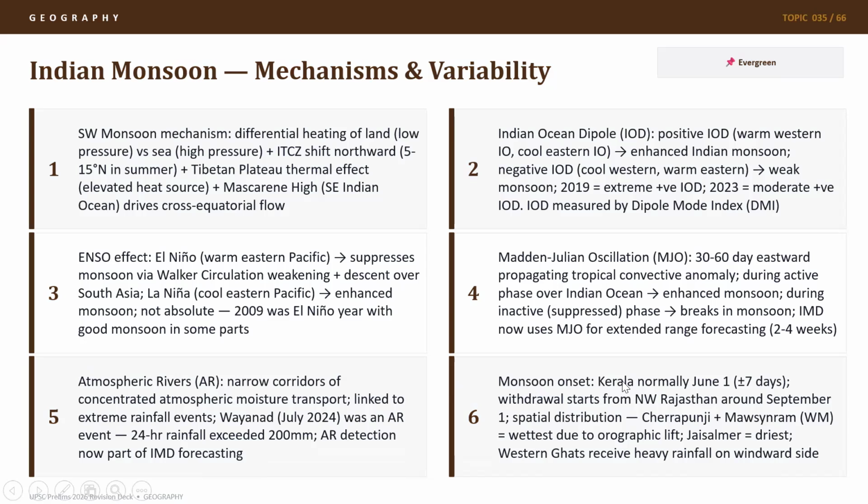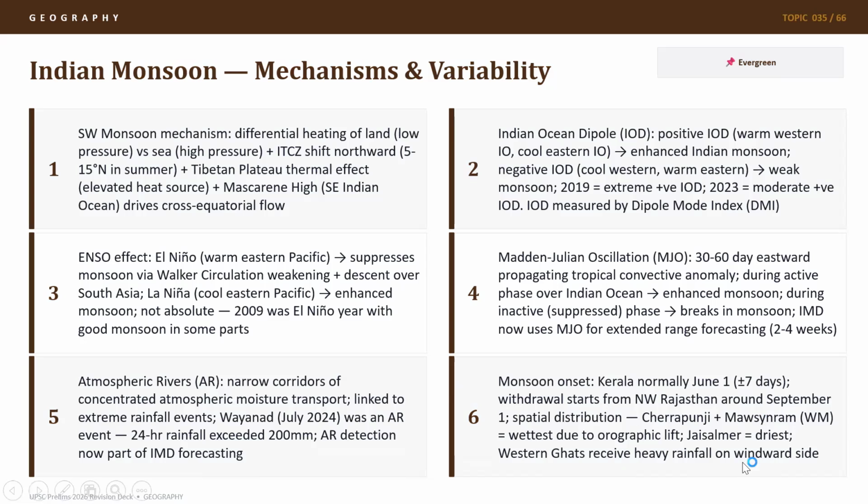What is monsoon onset? Well, monsoon generally onsets in the first week of June in Kerala, June 1 plus minus 7 days, and withdrawal starts from northwestern Rajasthan around September 1. The spatial distribution is huge, and Cherrapunji and Mawsynram are the wettest orographic regions in Meghalaya. In fact, Mawsynram holds the world record for most rainfall throughout the year, and Jaisalmer is the driest.